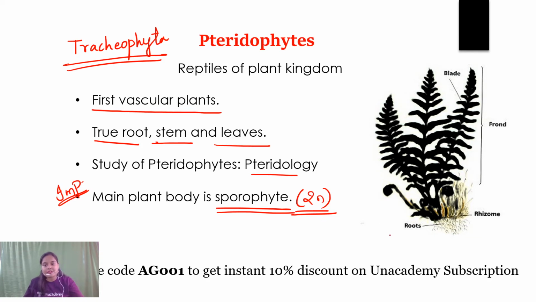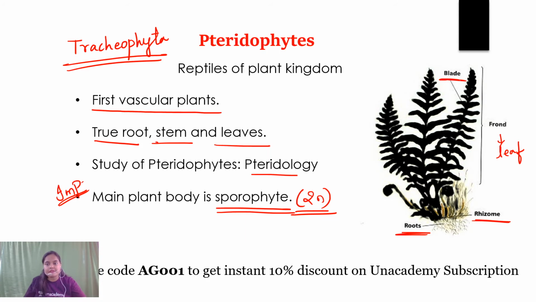This image is of a fern, a type of pteridophyte, which I have included here as a representative image. For example, see, the roots are present, and this rhizome is what? Rhizome is an underground horizontal stem. This frond represents a leaf, and it contains a petiole, and then leaflets, rachis.